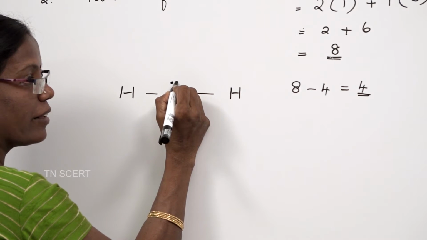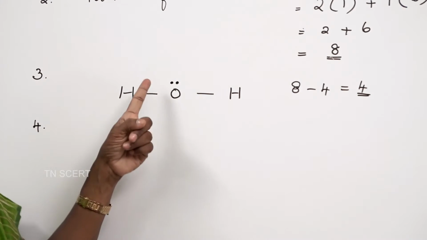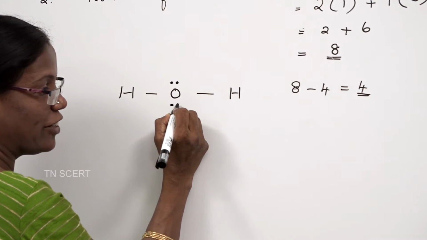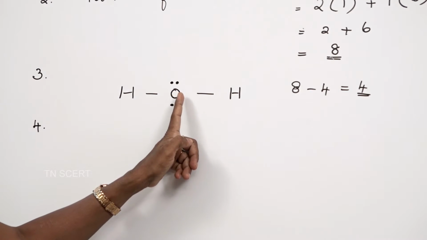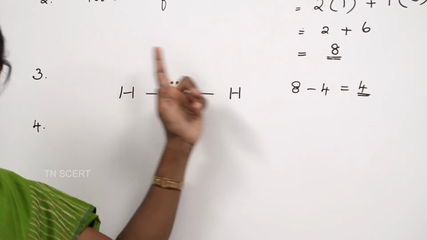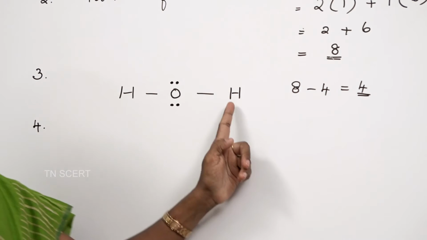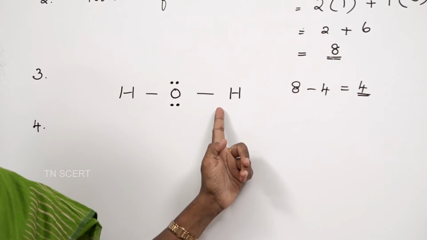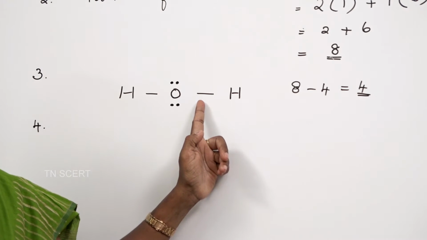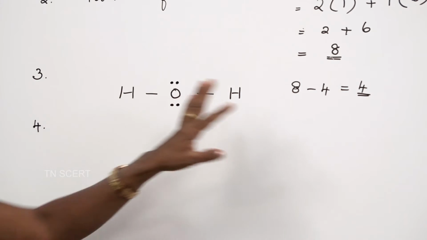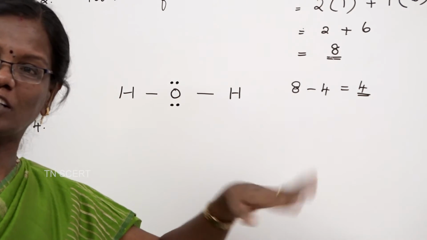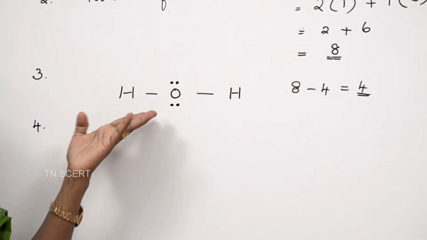So, 2 electrons I have written like this, and the other 2 electrons we can write like this. So, now see, oxygen has 8 electrons around it. Coming to hydrogen, hydrogen should have 2 electrons. It has a bond here. Therefore, it satisfies the 2 electrons. So, this is over. We had 4 electrons, and all the 4 electrons are used up for oxygen.